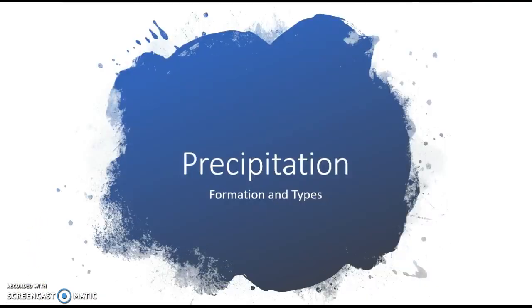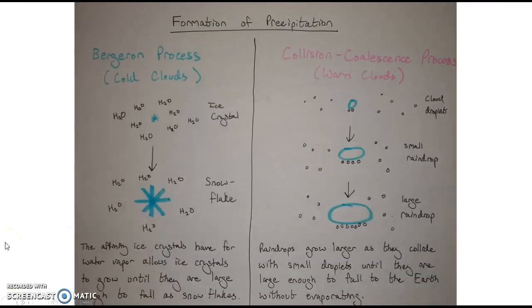Once clouds form, they can begin to form precipitation inside them. There are several types, and there are a couple ways that the precipitation can be formed. The Bergeron process occurs in cold clouds. Ice crystals have a strong affinity for water vapor molecules. Over time, the ice crystals will accumulate more water vapor and eventually grow into a large snowflake. Once the snowflake is large enough, it will be able to fall to the Earth's surface.